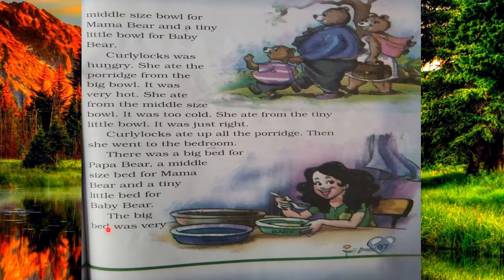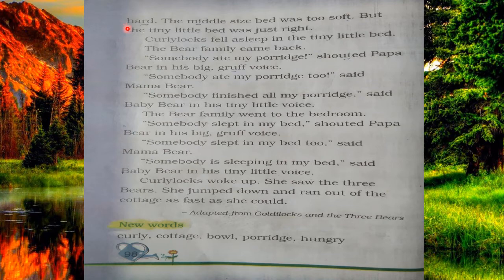So the big bed was very hard, because it was for Papa Bear. Then the middle size bed was too soft because it was for Mama Bear. But the tiny little bed was just right. The smallest bed was totally perfect, totally right for Curly Locks. So then Curly Locks fell asleep in the tiny little bed.